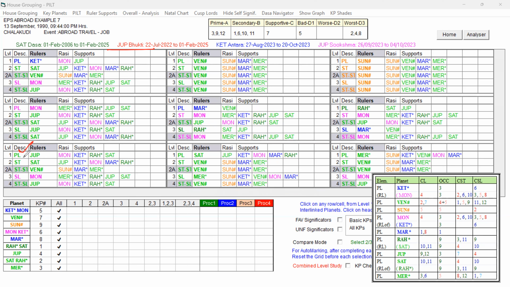So Jupiter is the star level, 2A level. If you look at Jupiter: 9, 12, 3, 7, 4. And the star level Saturn is 10, 11, 9, 4, and 10. This Saturn is a very good key planet for job prospects, and the Jupiter and Saturn combination is good for abroad travel for job prospects. But the 2A level is also good, and look at the sublord Moon, it is not good.